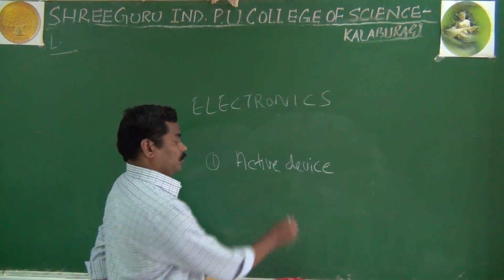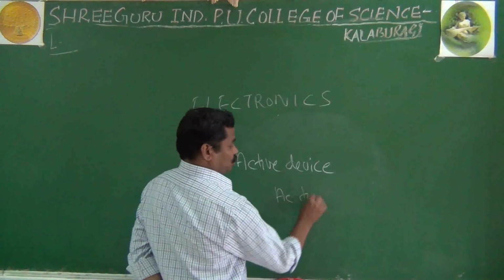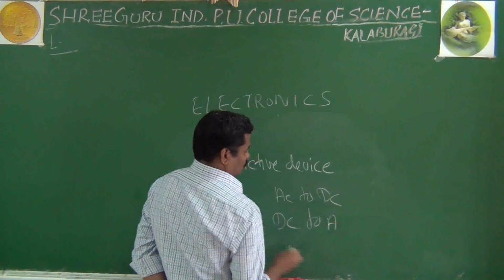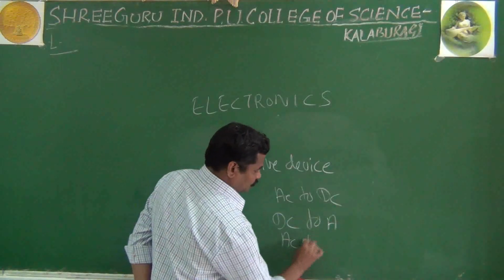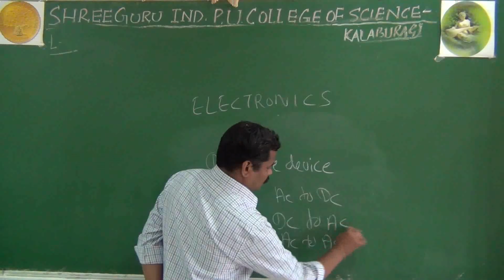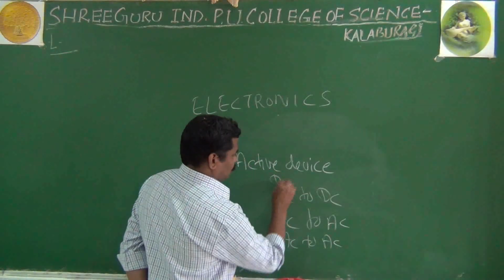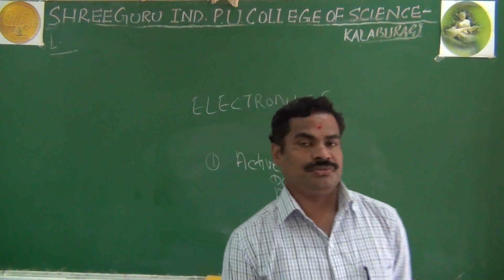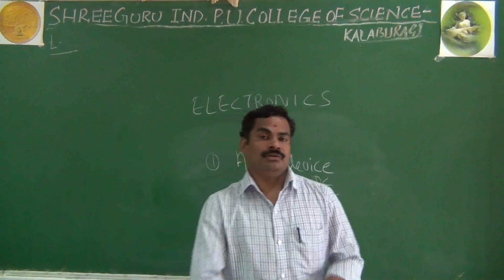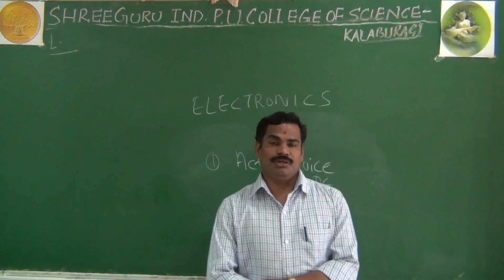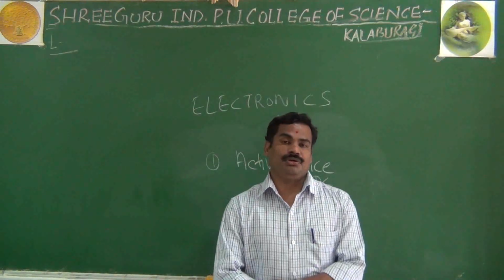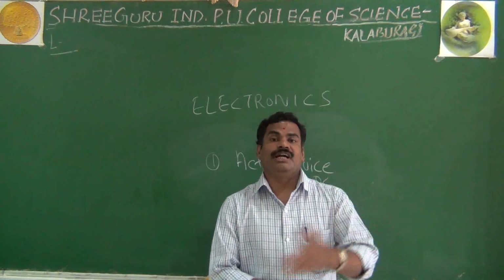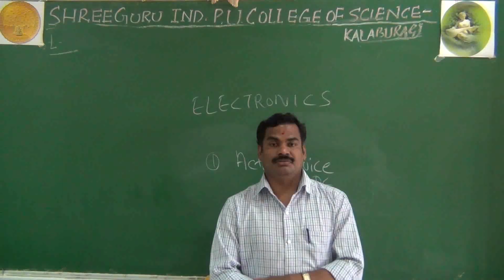For example, it may be AC to DC, or DC to AC, or AC to AC, or DC to DC. Everything is possible with active components. As you've seen in every electronic device, especially nowadays, integrated circuits, ICs, also have one or two active elements. Then only it works properly.